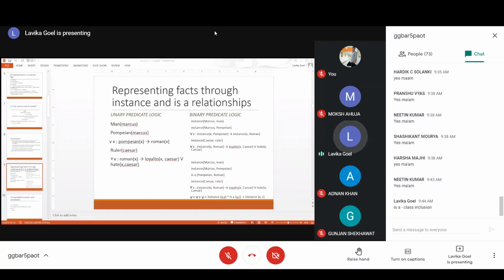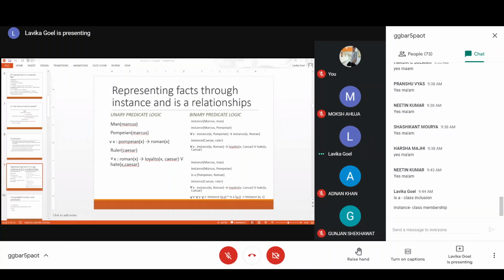right? And instance is basically a class membership. So instance is a class membership, isa is a class inclusion, right? So Marcus is a man, that means Marcus is an instance of this object man. So Marcus is basically a member of the man class, right? Similarly, the second sentence is Pompeian Marcus, so that means Marcus is a member of the Pompeian class, like